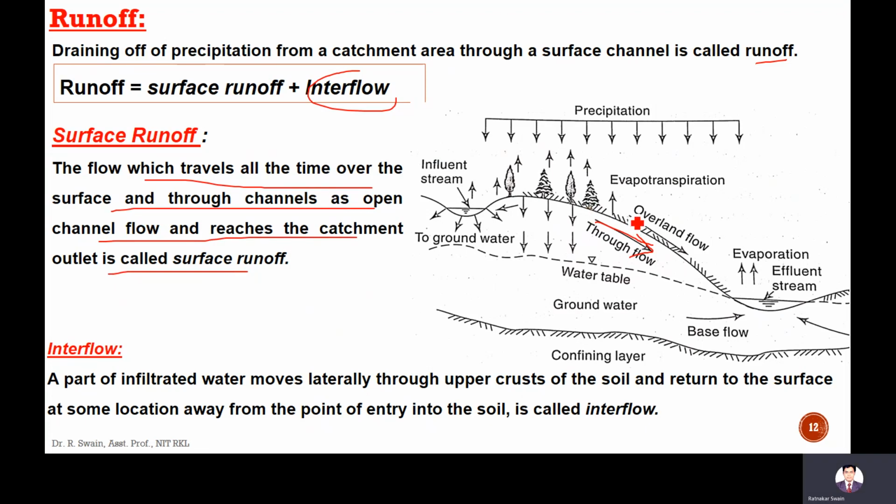This overland flow is called surface runoff. Interflow means a part of infiltrated water moves laterally through the upper crust of the soil and returns to the surface at some location away from the point of entry into the soil. Here the water is entering, and here it joins the water body. So that's called interflow.